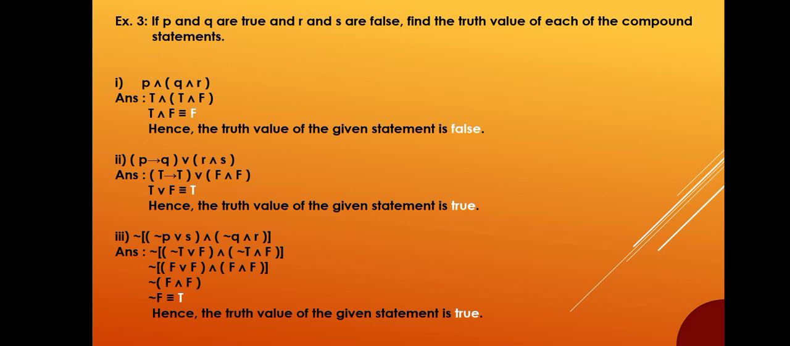Negation of not P or S and not Q and R. Answer: negation of negation T or F and negation T and F, which is equivalent to the negation of F or F and F and F. This is equivalent to the negation of F and F, which is equivalent to negation F, which equals T. Hence, the truth value of the given statement is true.